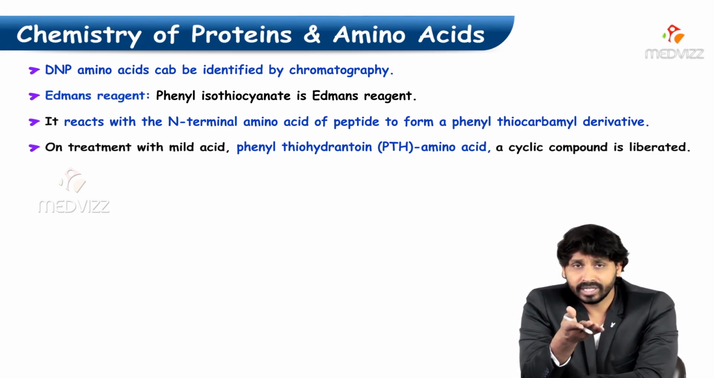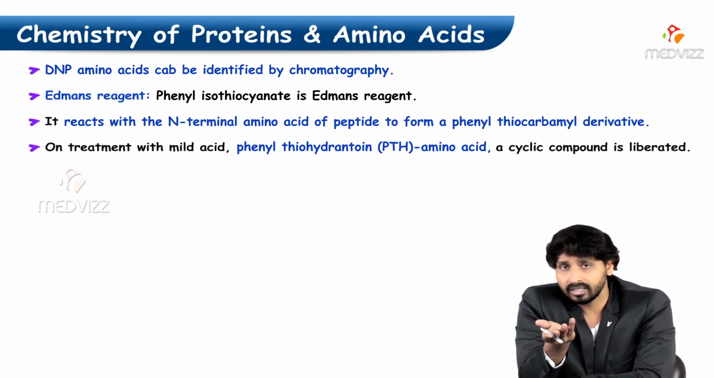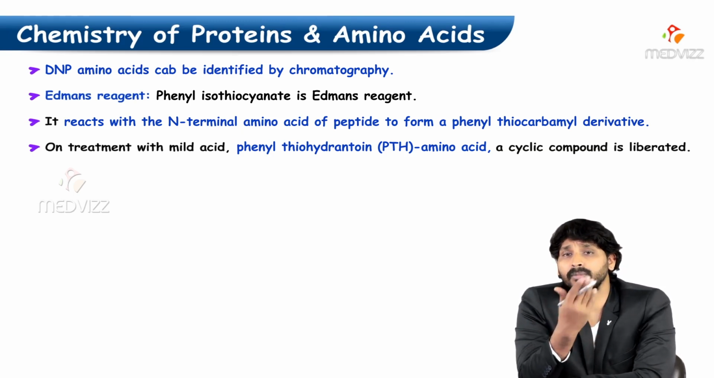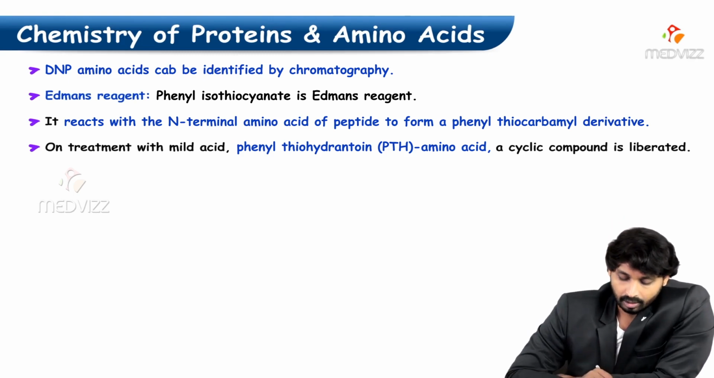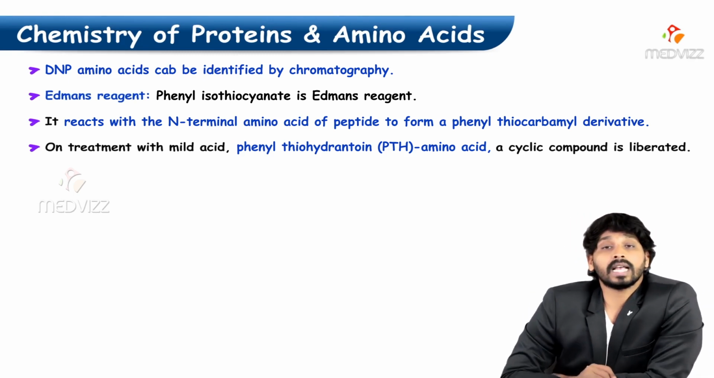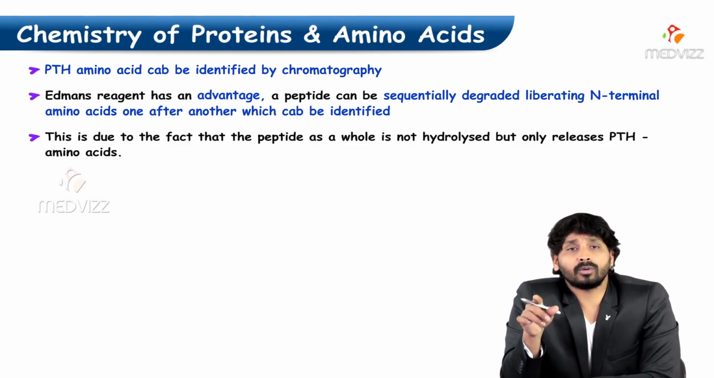Edman's reagent is phenyl isothiocyanate, which also reacts with the N-terminal amino acid of the peptide to form a phenylthiocarbamyl derivative. On treatment with mild acid, a phenylthiohydantoin amino acid, a cyclic compound, is liberated. And the PTH amino acid can be identified by chromatography.